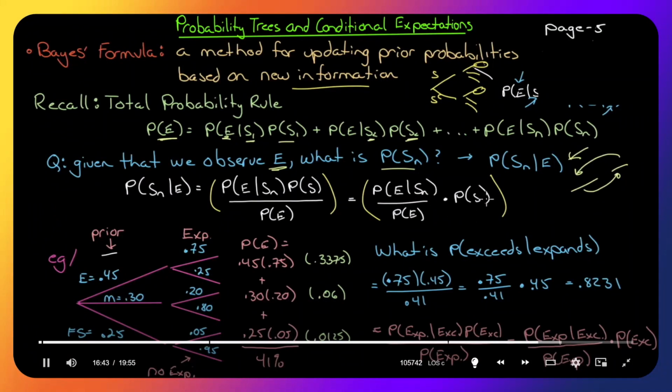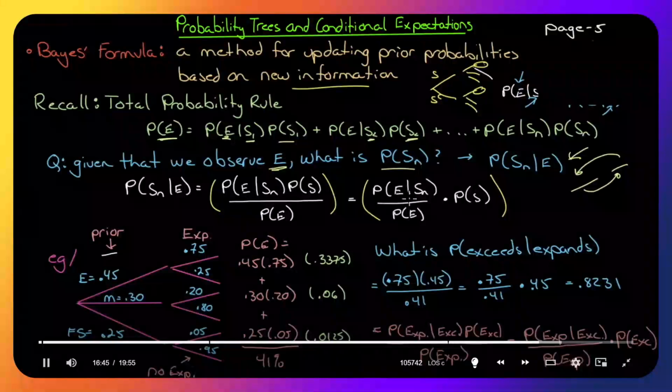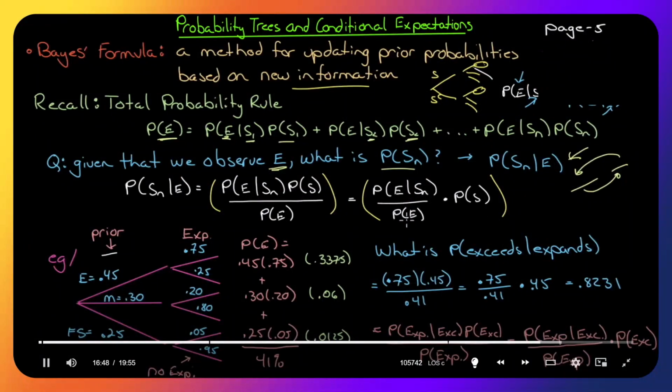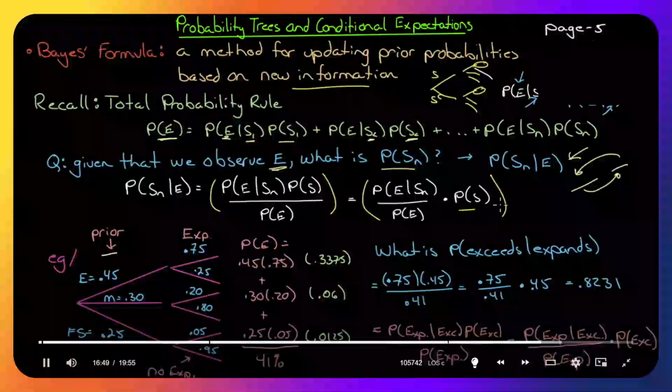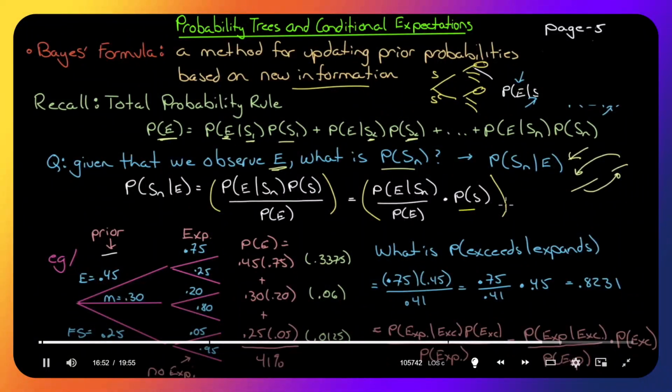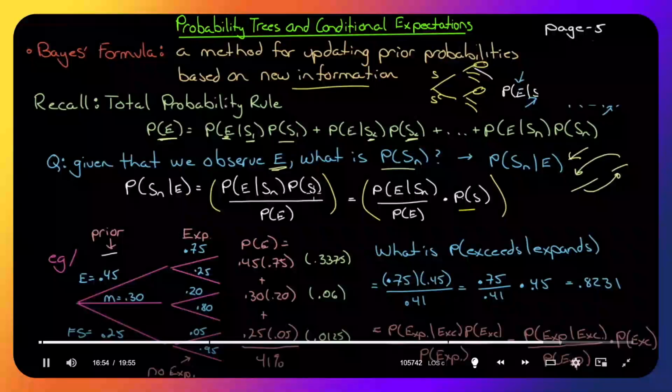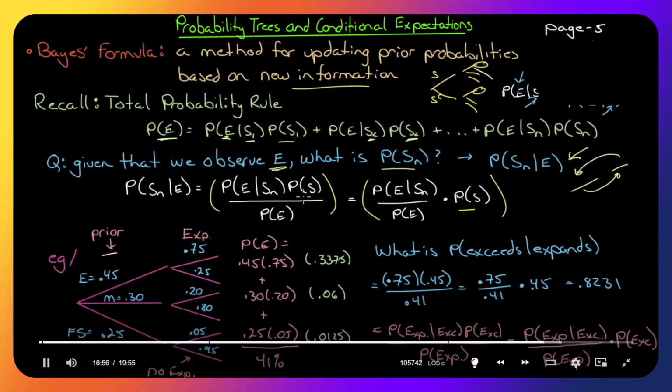And then the book takes it one step further and says, take the original conditional divided by the probability of the event, then multiplied by the probability of the scenario. Notice that this is exactly the same thing. So why am I saying that this makes more sense than this? Let me show you. Let's look at this tree.